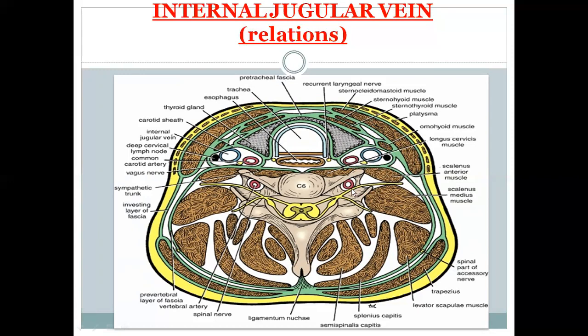Regarding the posterior relations, we have the transverse processes of the cervical vertebrae, and we have scalenus anterior, this is scalenus medius, and these are the prevertebral muscles. So these are the posterior relations, these are the medial relations, and these are the anterior relations of the internal jugular vein.